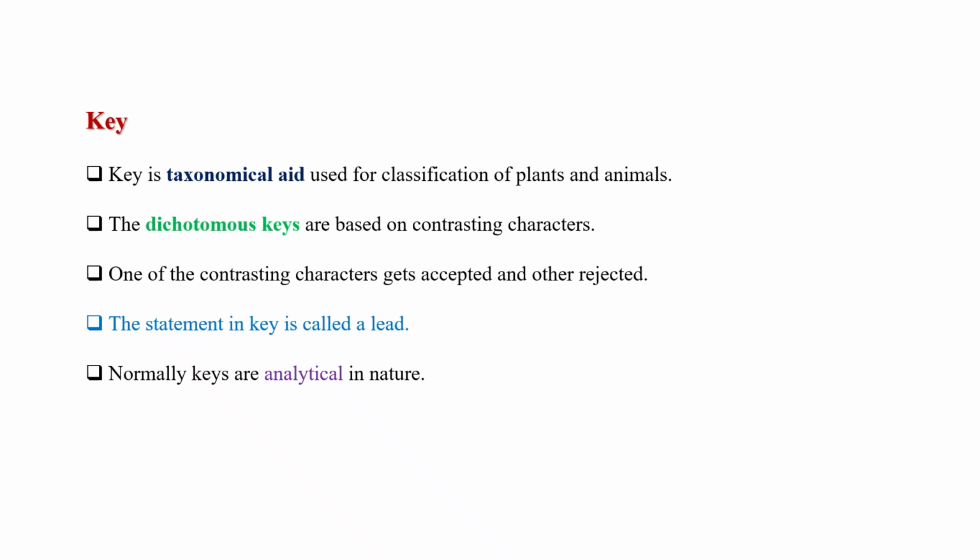Key is a taxonomical aid used for classification of plants and animals. The dichotomous keys are based on contrasting characters. One of the contrasting characters gets accepted and the other rejected. The statement in a key is called a lead. Normally, keys are analytical in nature.